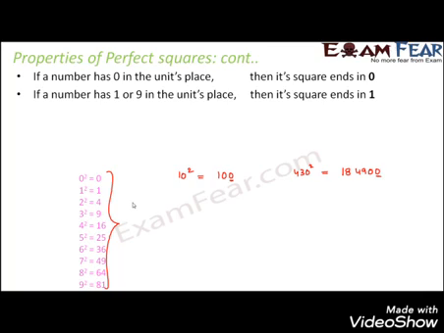If a number has 1 or 9 in the units place, then its square ends in 1. Why? Because 1 square is 1 and also 9 square ends in 1. So 1 and 9 in the units place behave the same way, in the sense that in both cases, the result would have 1 in the units place. Let's take some examples. Let's say you talk about 21 square. What would be the value? 21 multiplied by 21 gives you 441.